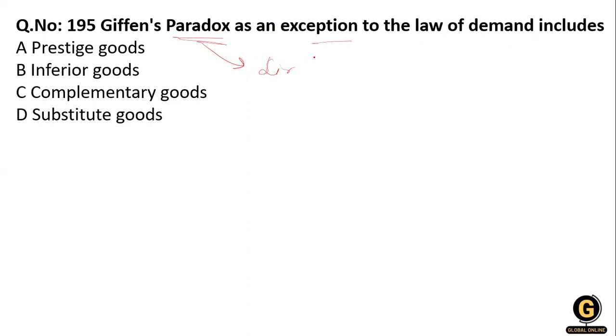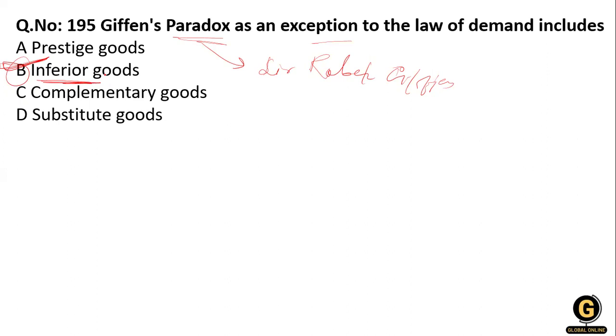It was given by Sir Robert Giffen. Okay, Sir Robert Giffen, and these goods are the goods which are inferior in comparison to the luxurious goods. These are the Giffen paradox, an exception to the law of demand. That is, the inferior goods are the Giffen goods. Clear?